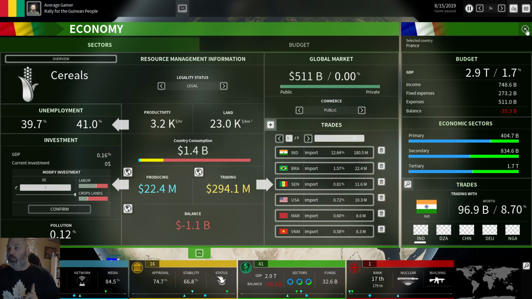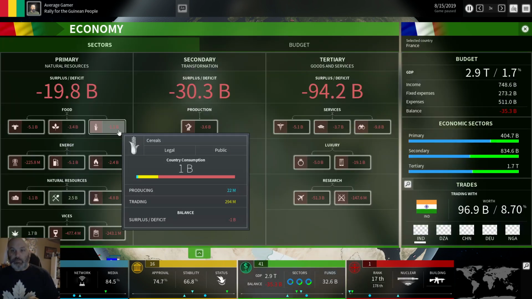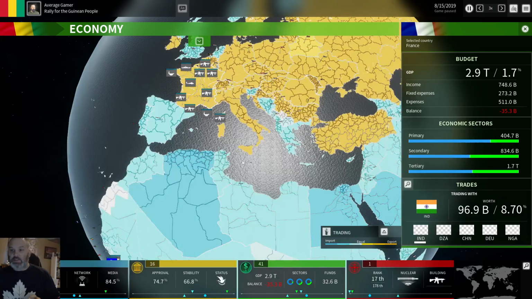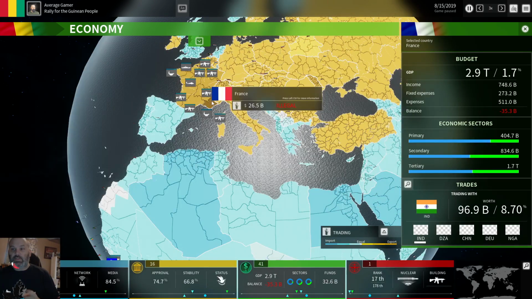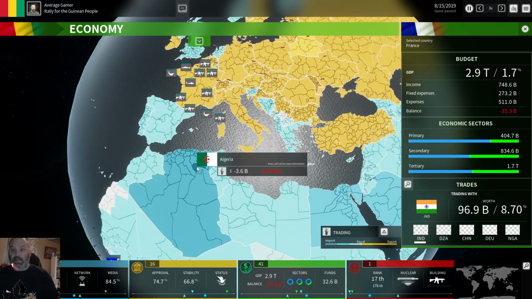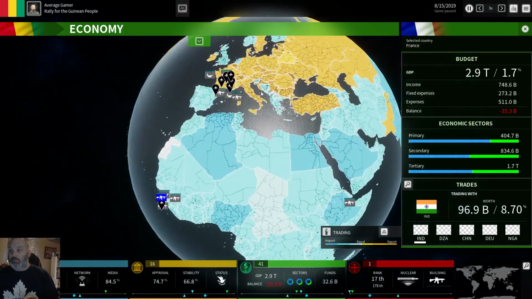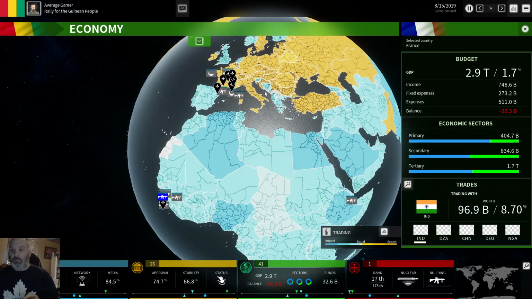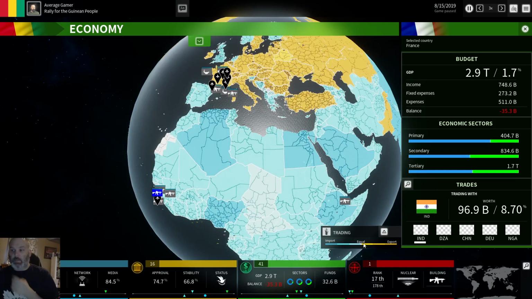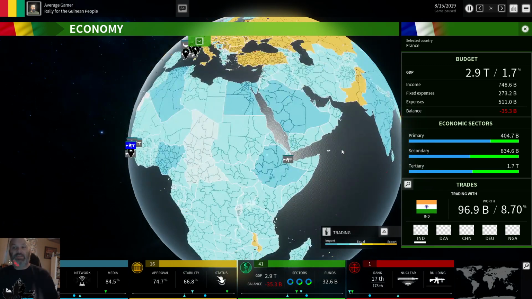I would prefer though, instead of it saying illegal, if it actually had a spot here where it showed you who you were and were not allowed to trade with, or some sort of feedback other than just that's not good. I like that though. I like that actually quite a bit.